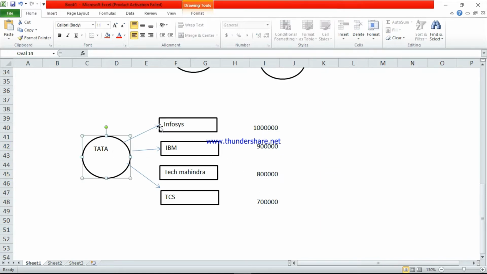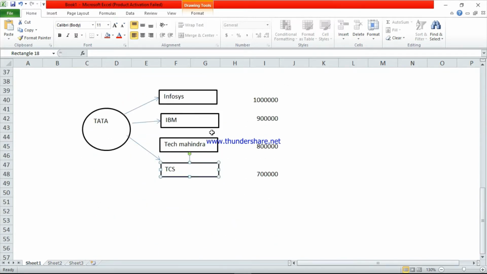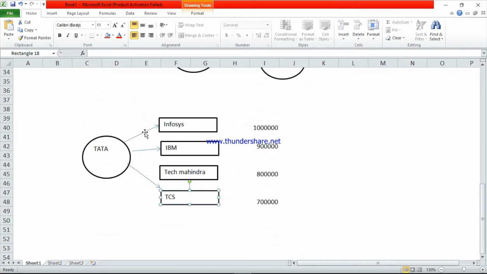So Tata company will choose the best quotation. See here, TCS is providing the SAP support for only 7 lakh. So Tata company will select TCS to implement this SAP in the Tata Group. Based on the quotations, the companies will select the particular client to implement the SAP.